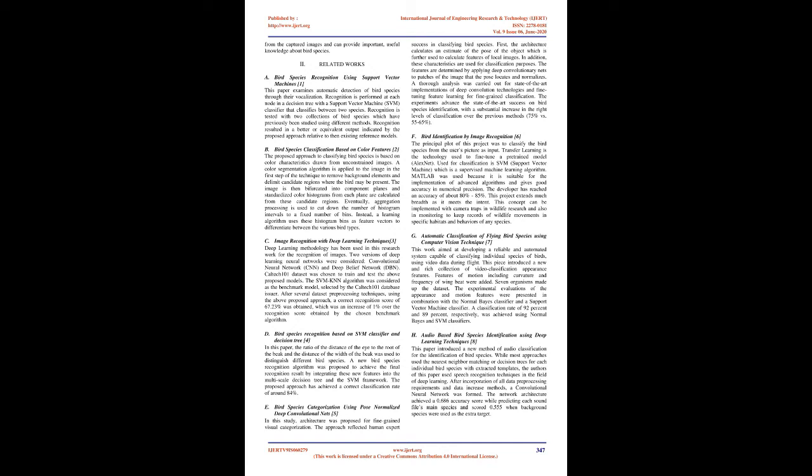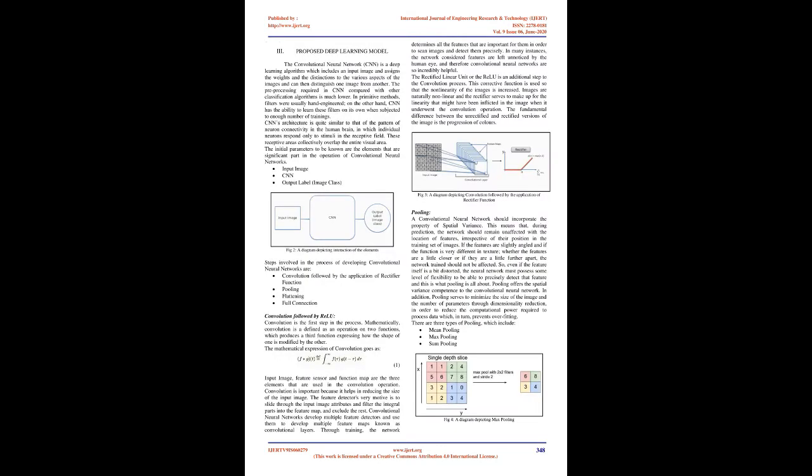The features are determined by applying deep convolutional nets to patches of the image that the pose locates and normalizes. A thorough analysis was carried out for state-of-the-art implementations of deep convolution technologies and fine-tuning feature learning for fine-grained classification. The experiments advance the state-of-the-art success on bird species identification, with a substantial increase in the right levels of classification over the previous methods, 75% versus 55 to 65%.